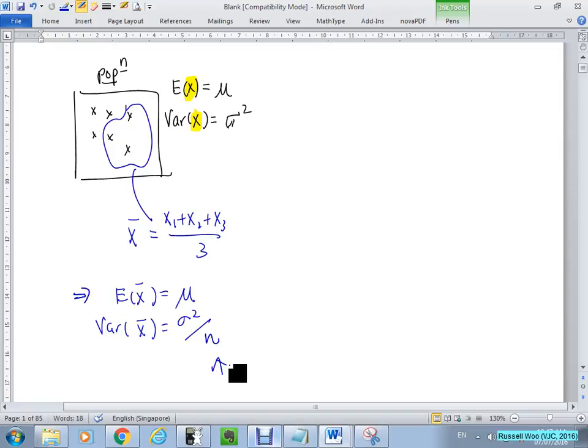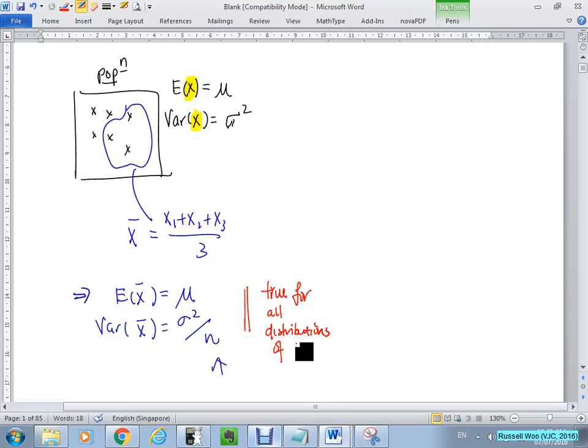And we went on to say that now this applies for anything. Have attention please. This applies for all distributions. Throughout here, I didn't say anything about the distribution of x. That means x can be normal, Poisson, binomial, etc. This will always be true. This is true for all distributions of x. Always true.